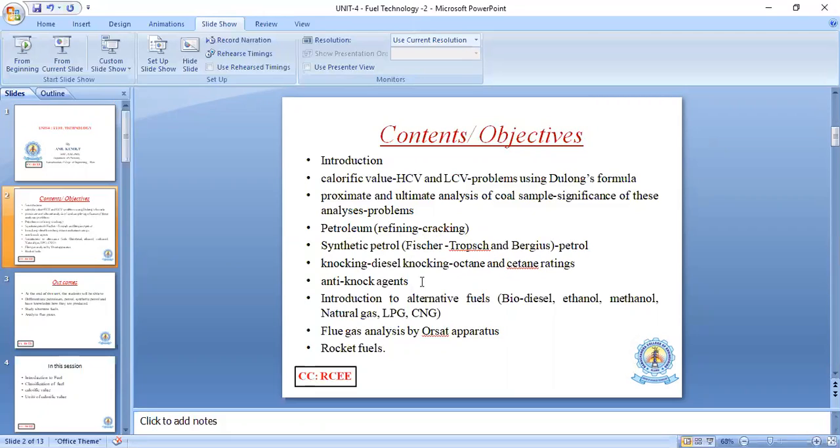And next, introduction to the alternate fuels like biodiesel, ethanol, methanol, natural gas, LPG, that is liquefied petroleum gas, CNG, compressed natural gas. And one of the most important topics, flue gas analysis by Orsat apparatus, and last one, rocket fuels. So this is the contents according to JNTU-K curriculum, right?